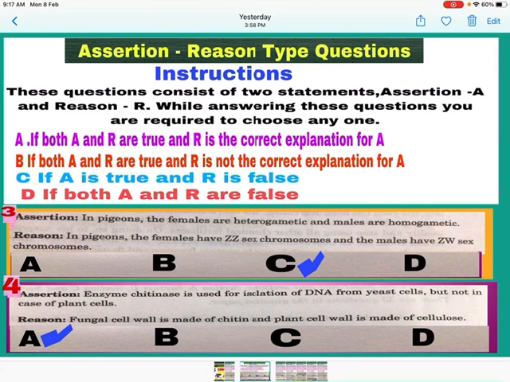Perfect. This is the correct statement and correct reason. Chitinase will digest chitin present in fungal cell wall, but it cannot digest cellulose present in plant cell. So here both A and R are correct and R is correct explanation of A, so mark A.